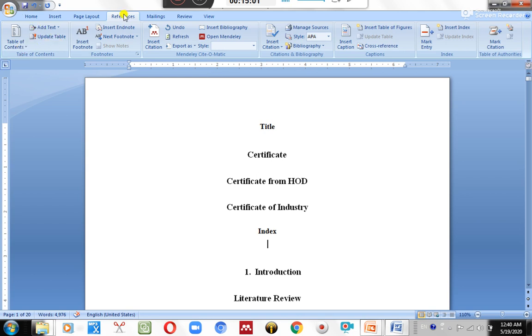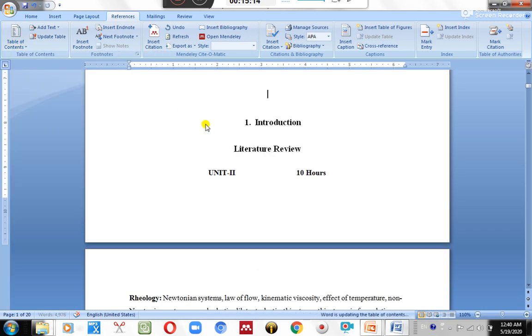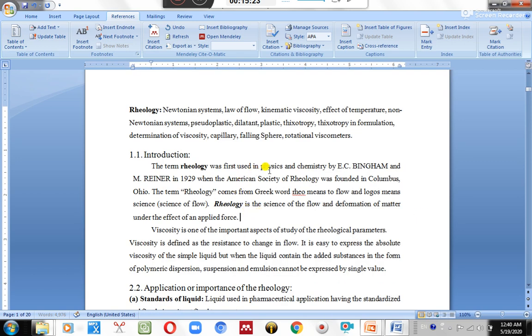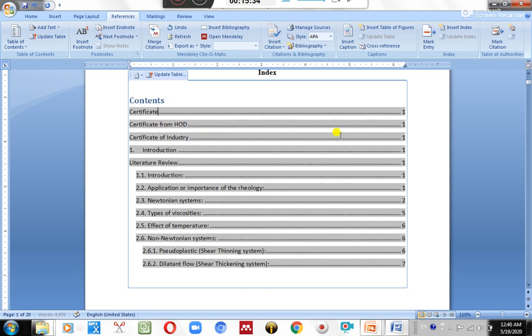Okay, up till now, what we have seen, we just go to the Home tab. Over here, heading 1, heading 2, we have seen how to modify heading 1, heading 2 and heading 3. Now we have assigned heading 1, heading 2 and heading 3 in our thesis, and now we are going to generate the auto index. So come to this Reference tab. In the Reference tab, there is one table of contents. Click on table of contents.